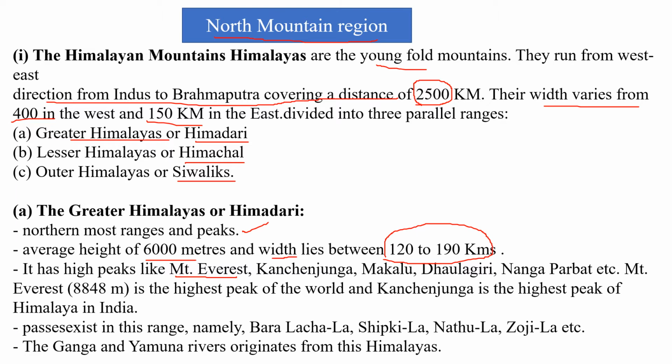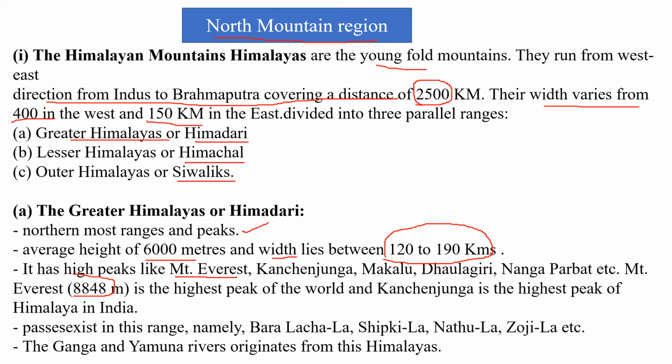These are some examples of the highest locations in this region, peaks whose height is more than 8000 meters. The height of Mount Everest is 8848 meters.